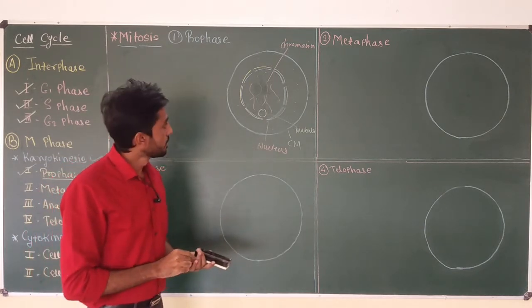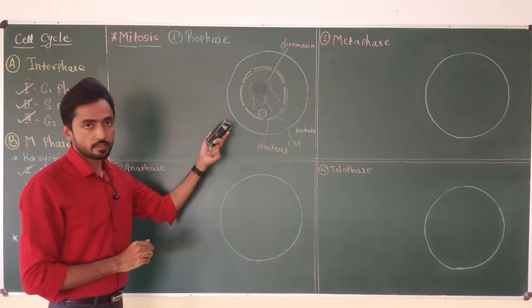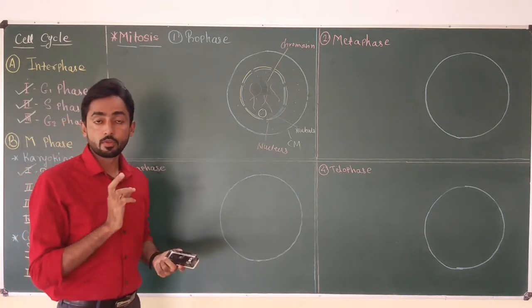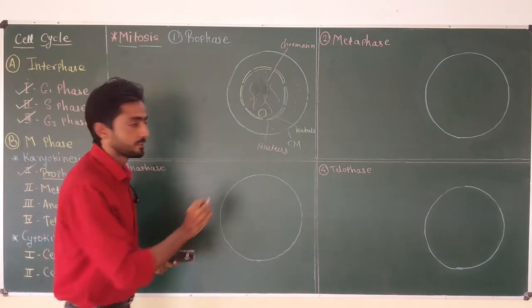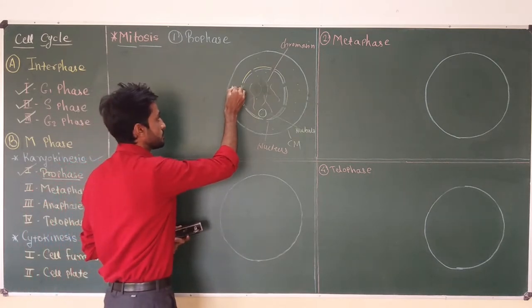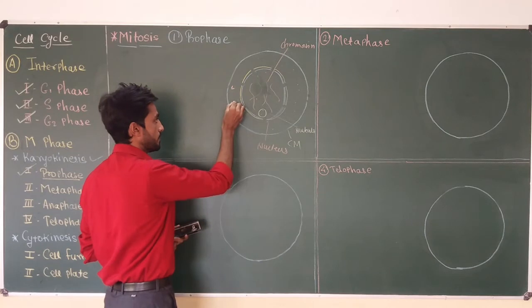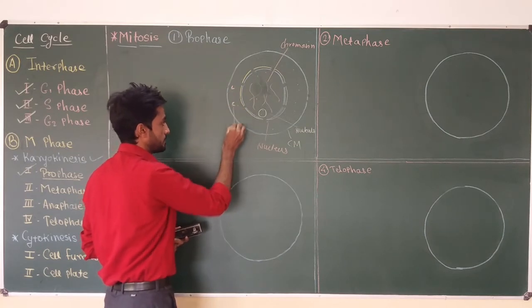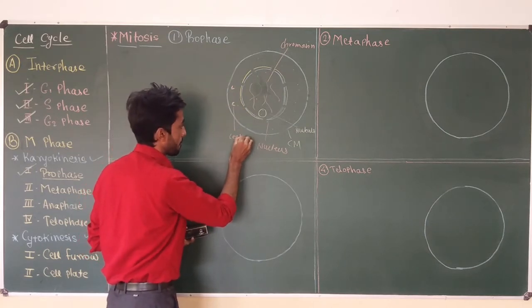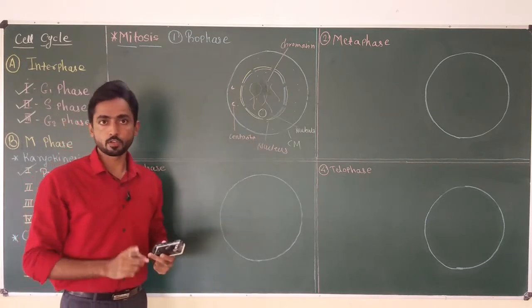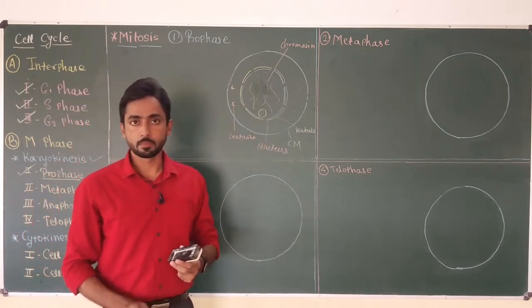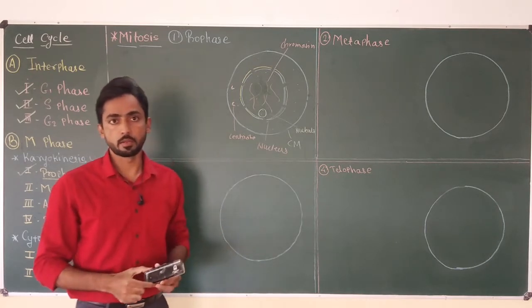And at the time of entering into prophase, the cell will have a special type of structures called centrioles. So suppose first centriole, second centriole. This centriole will play an important role at the time of metaphase, anaphase and spindle fiber assembly.